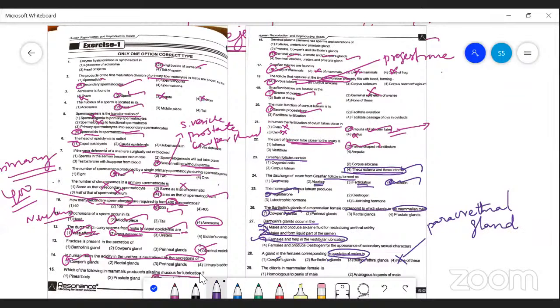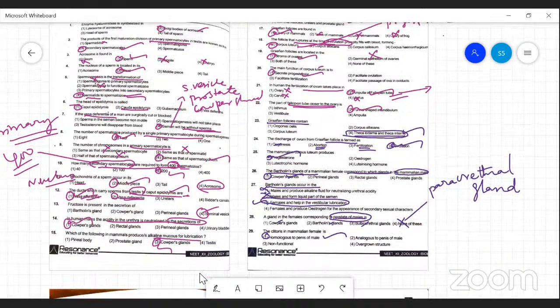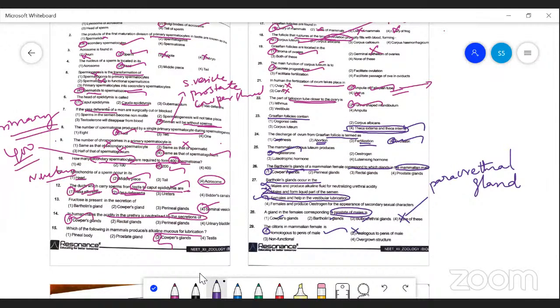The clitoris of female is homologous to the penis of male. Homologous to the penis of male. Okay, see, look at this. It is not analogous to the penis. It is not. It is a functional one and not overgrown.